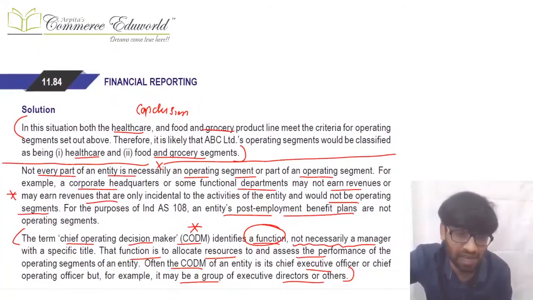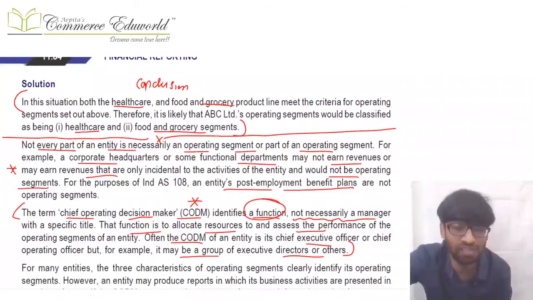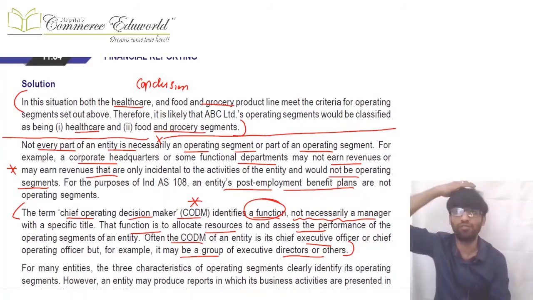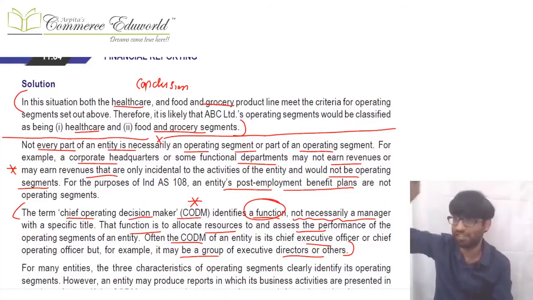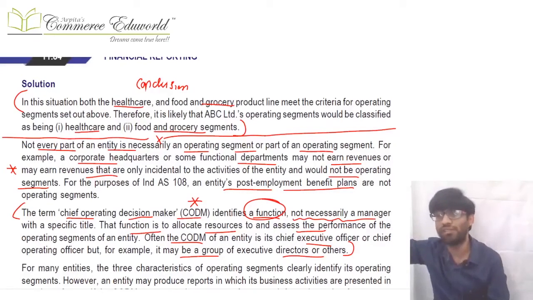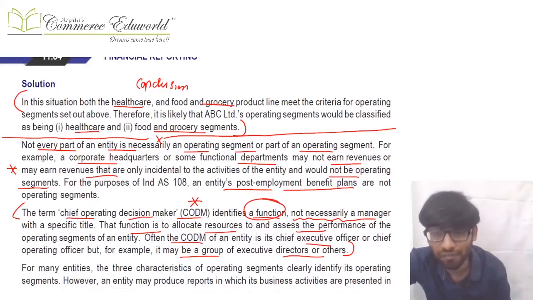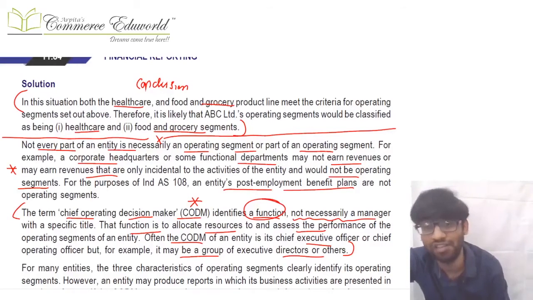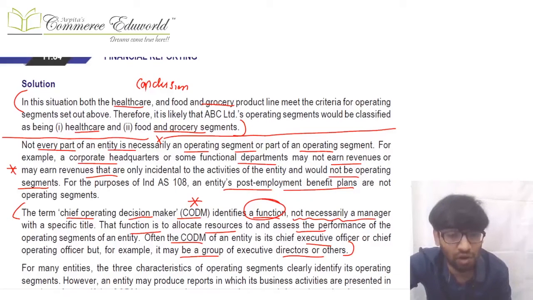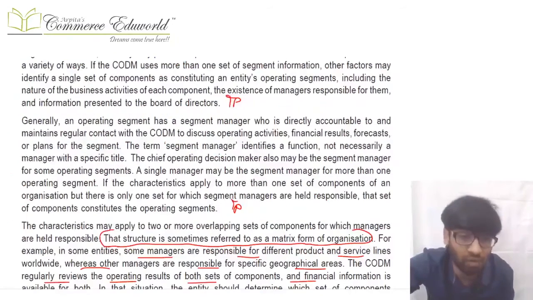Clear? Sometimes it can happen that there is some part of the business which is not a part of any segment, like corporate assets, etc. So they will come in other reconciliation items. Let us say I want to show segment assets: I will show segment assets of A, B, C, D, and other segments. Then I will have reconciliation items, where I will put the corporate HO, which is neither part of the basic segments nor part of other segments. Basically, it's not a part of any segment. It will come in RICO.